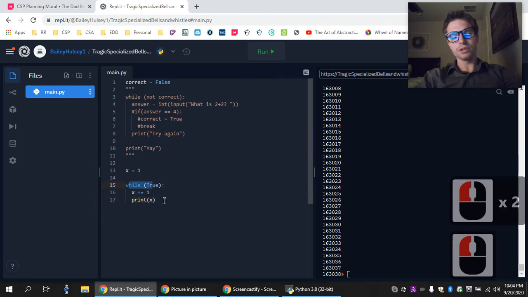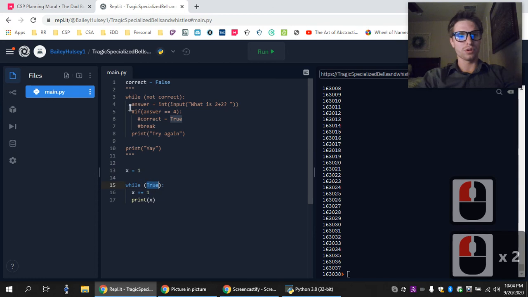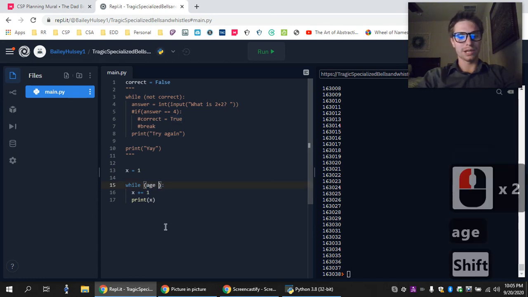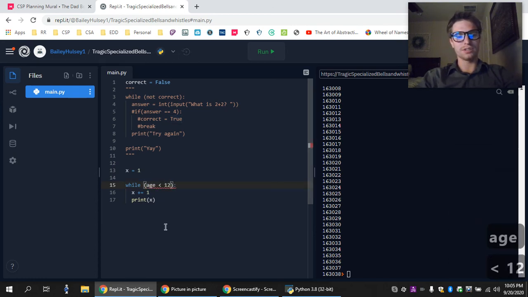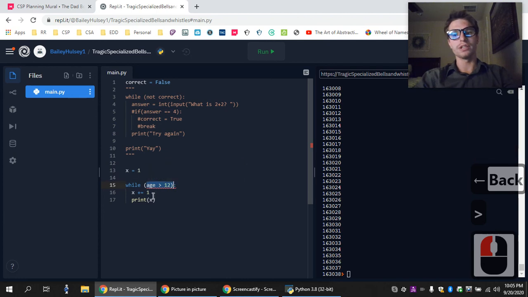Sometimes infinite loops show up by accident because your condition ends up not ever being corrected inside the while loop. And sometimes loops that never run show up accidentally because maybe you asked for the wrong thing. Like in my last program, maybe instead of saying the age is less than 12, ask the user for input until they actually show up with a child. But instead, I did the wrong condition. So that happens a lot. When you do the wrong condition, you might end up with an infinite loop or a loop that never runs. So be careful of those.